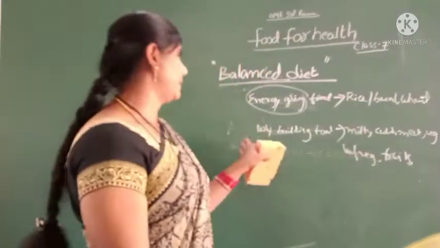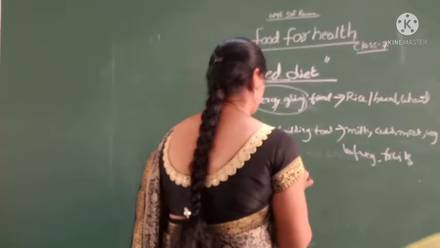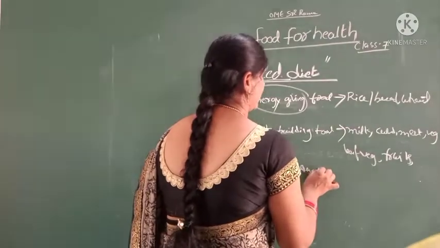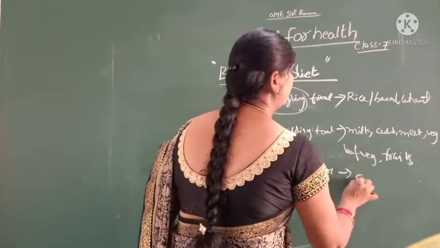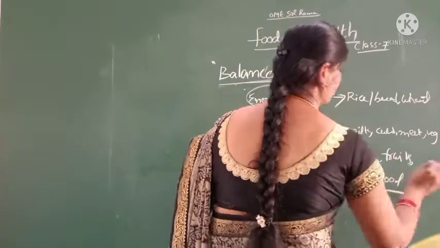These are all body building food items. And less quantity of oil food.